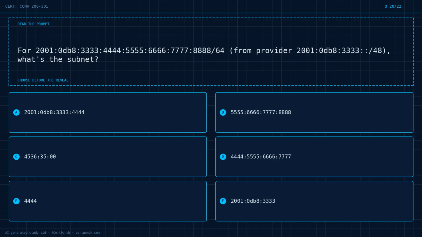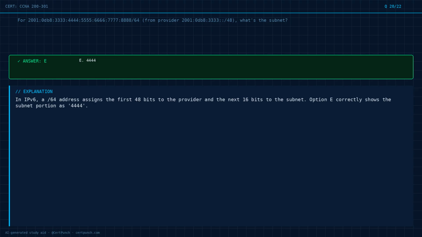Choose the best answer before the reveal. Commit to it now. The answer is option E. Exam logic. In IPv6, a /64 address assigns the first 48 bits to the provider and the next 16 bits to the subnet. Option E correctly shows the subnet portion as 4444.